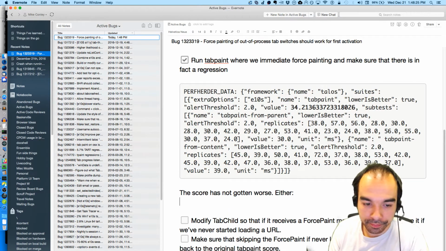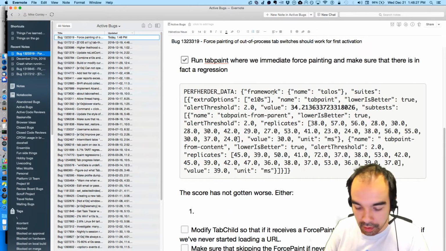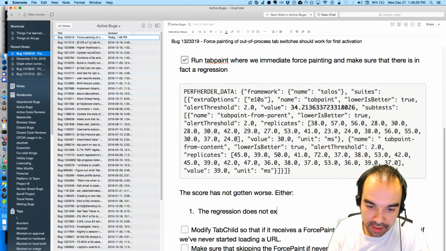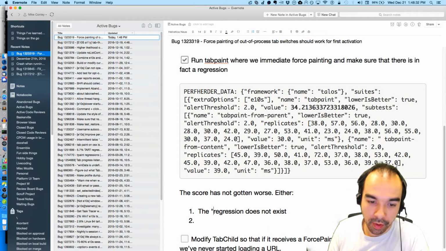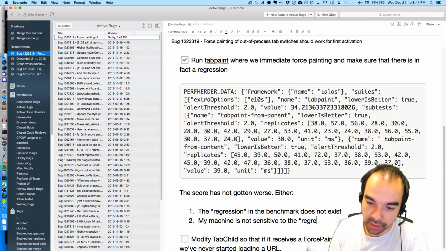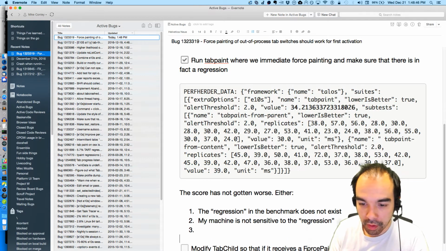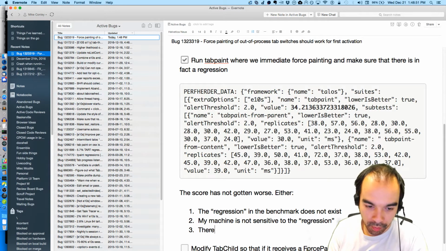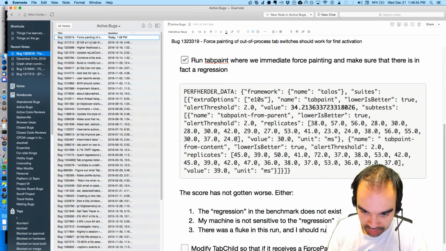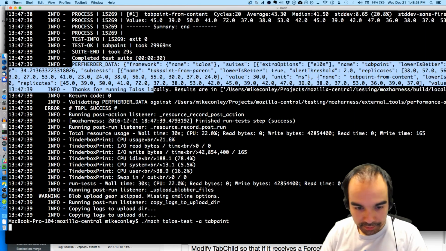Either, one, the regression does not exist. I'm going to put the regression in quotes. The regression in the benchmark does not exist, or my machine is not sensitive to the, in quotes, regression, or there was a fluke in this run and I should run it again. So let's do another run to double check.